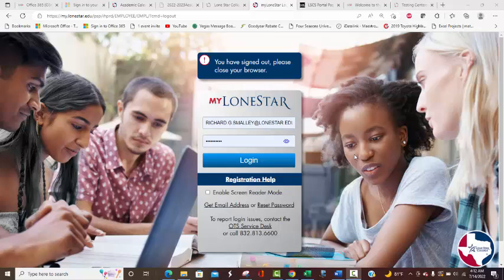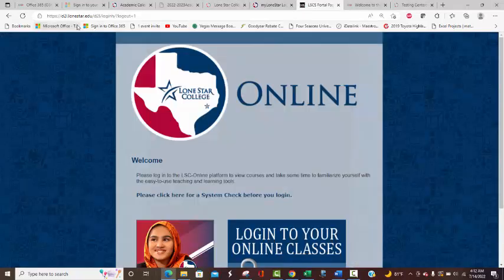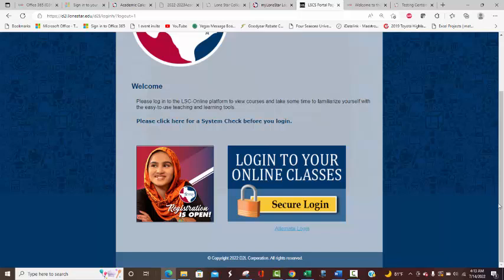You can go right through here at My Lone Star, or you can go this route, which is d2l.lonestar.edu. You don't need the rest of that stuff there, but that's another way you can get in there. So if there's a problem with My Lone Star, some glitch or something, you can still get into D2L with this backdoor method. Now, this secure login, I believe, takes you straight to My Lone Star, just like that other web page would have. But this bottom one right here, alternate login, that's just a straight path to D2L.